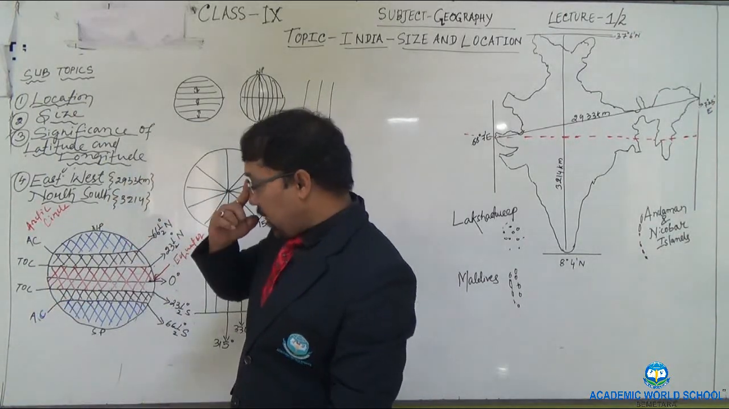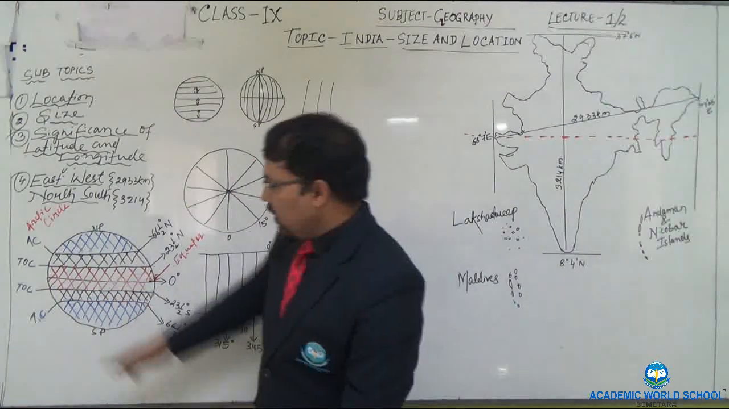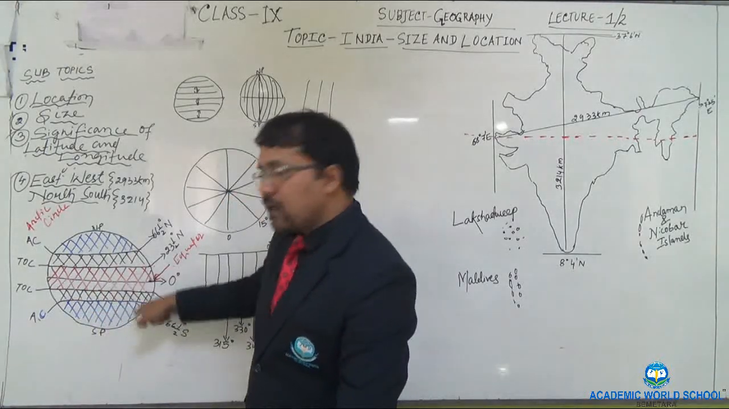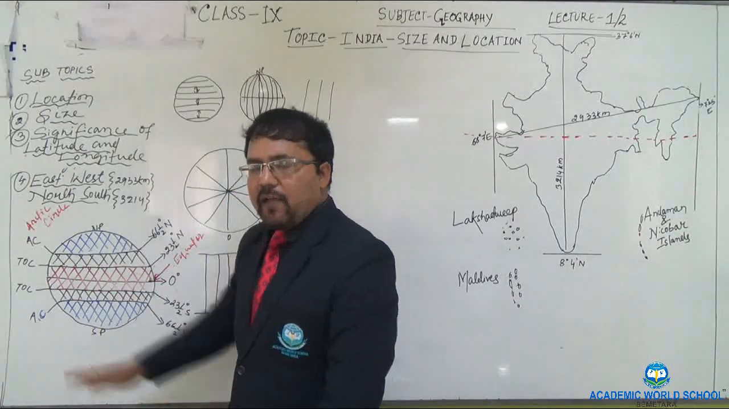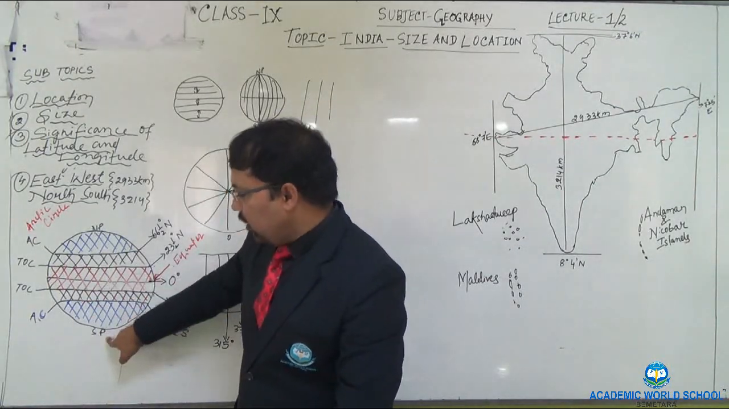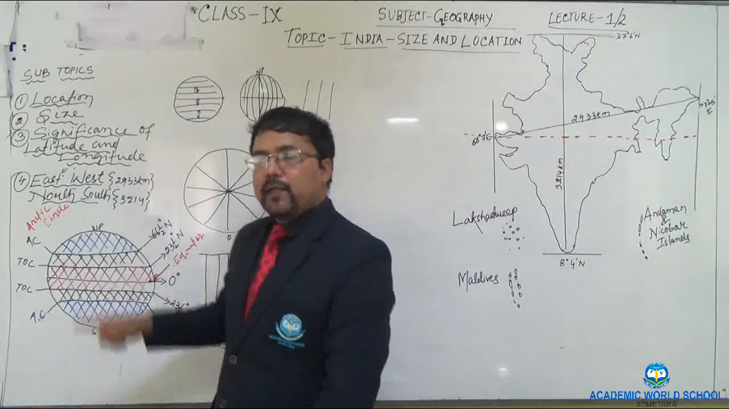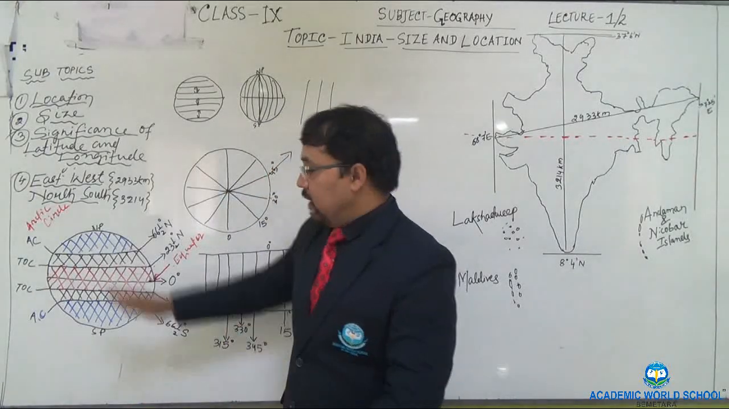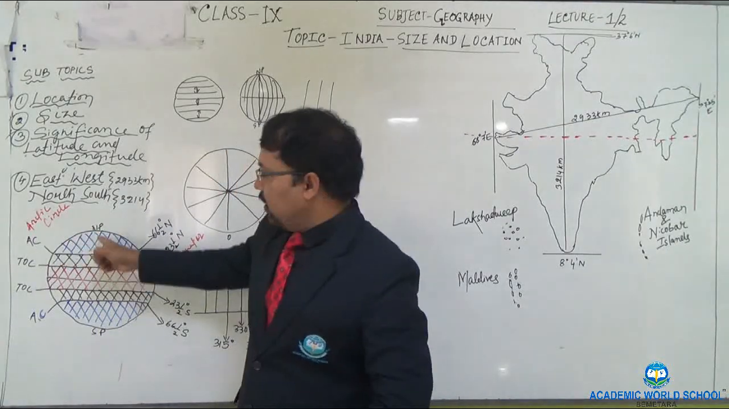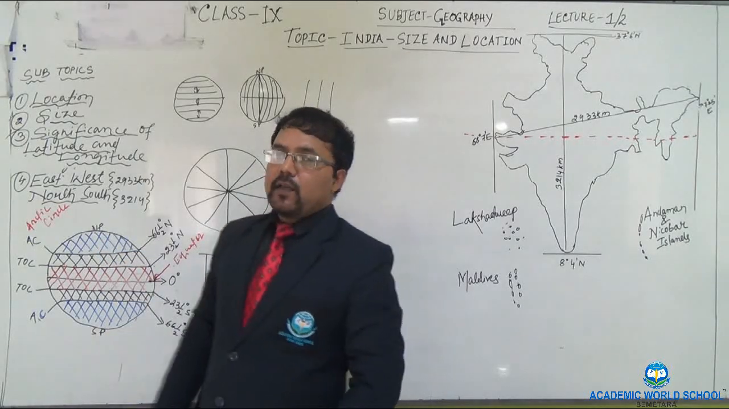Once again I am repeating, this one is Arctic Circle and this one is Antarctic Circle. Just below Antarctic Circle you can see the blue cross. This blue cross area is the frigid zone, having the coldest climate. So between South Pole and Antarctic Circle, this blue cross area is known by the name of what? Frigid zone. In the same way, between North Pole and Arctic Circle, this is also the frigid zone. So this area and this area have the coldest climate.